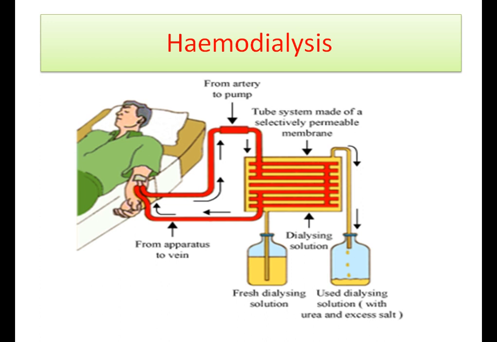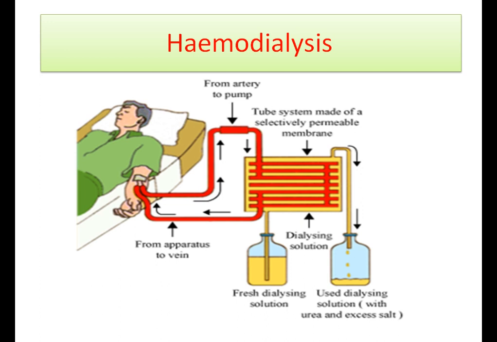If a kidney transplant is not possible for some reason, then the patient with kidney failure is treated periodically on a kidney machine by a procedure called dialysis. This is because a kidney machine can do the work of a damaged kidney. This kidney machine is sometimes called the artificial kidney.